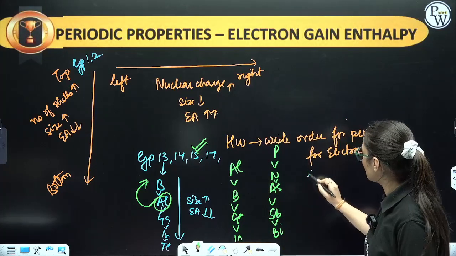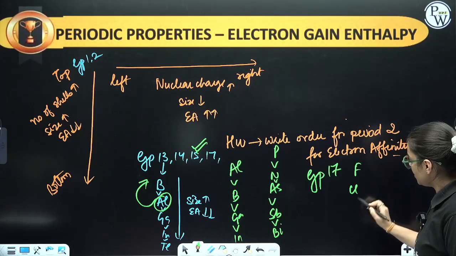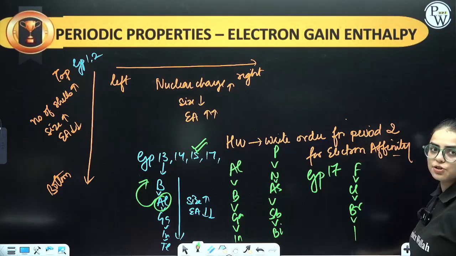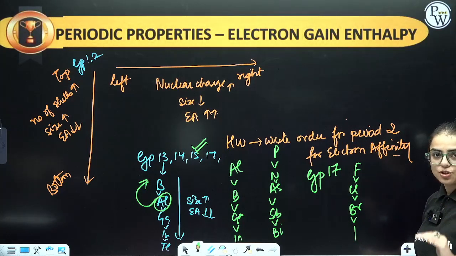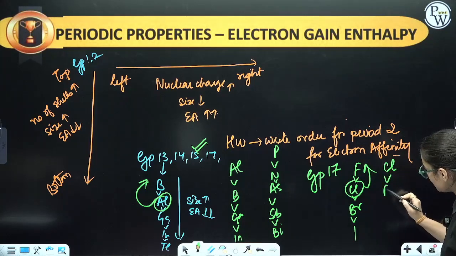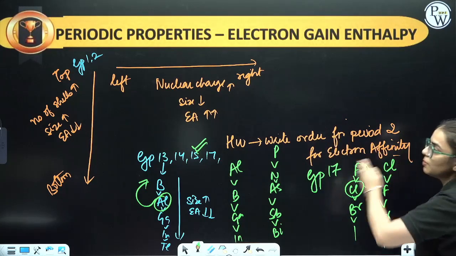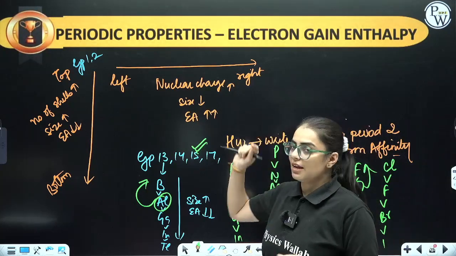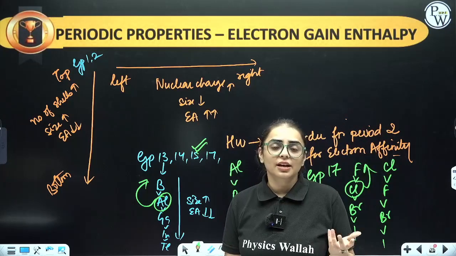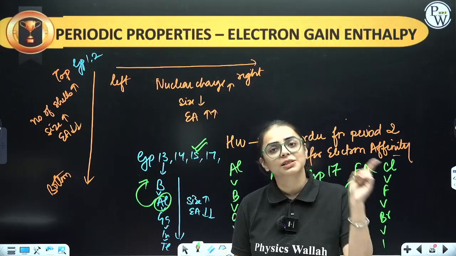But in the case of group number 17, if I talk about fluorine, chlorine, bromine, iodine, I'm saying it should basically be like this: as size increases, it should decrease. But second will have highest. So what will be the order? Chlorine will have highest, then fluorine, then bromine, then iodine. One more thing, as I'm saying from left to right, size decreases, electron affinity increases. So now the question that is asked again and again: which element has the highest electron affinity among the whole periodic table? That is chlorine.